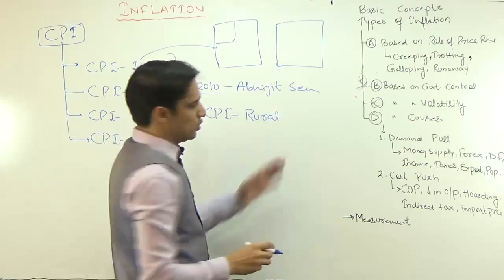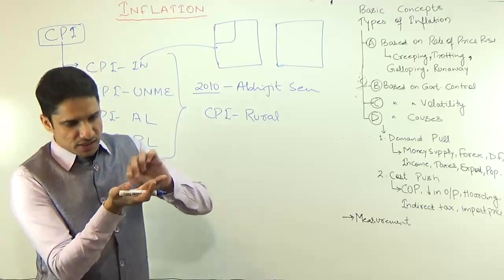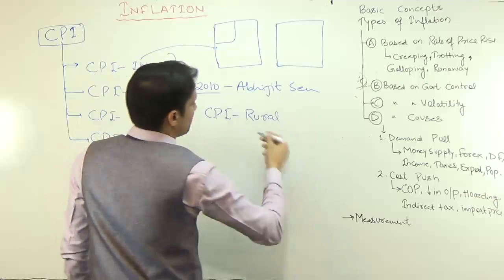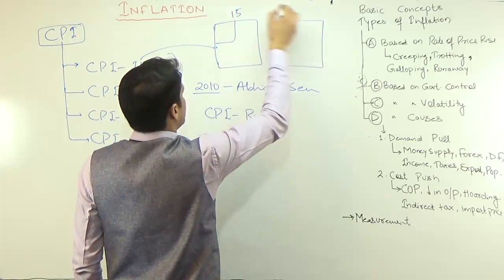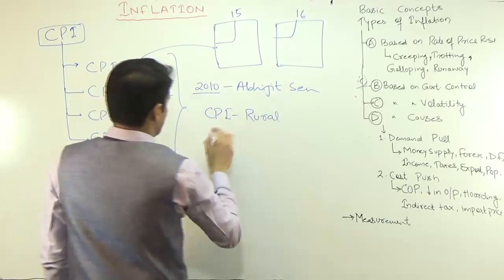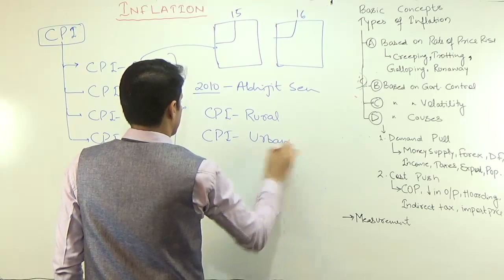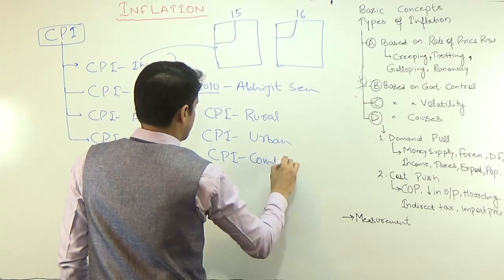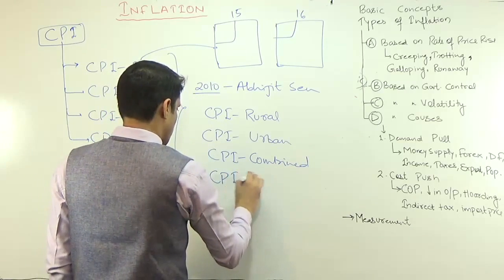For all the rural areas, you compare the prices being paid by rural folks in 2015 and then 2016, and that is known as CPI rural. Similarly, we have CPI urban and CPI combined or all India. Also we calculate CPI core.